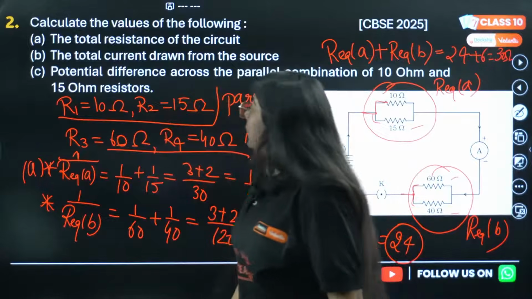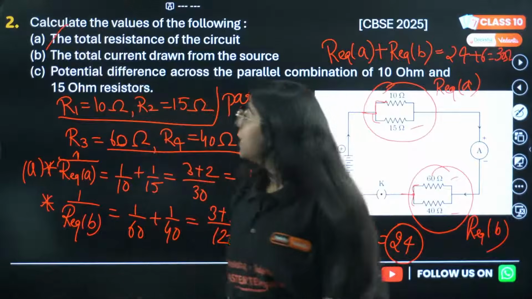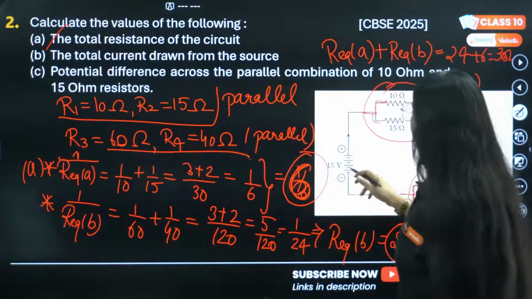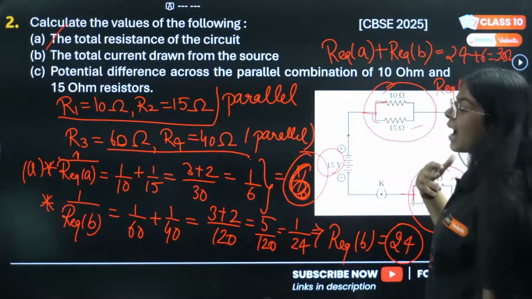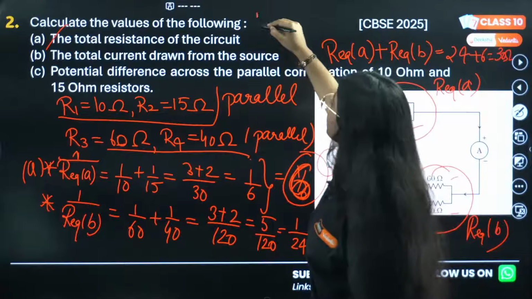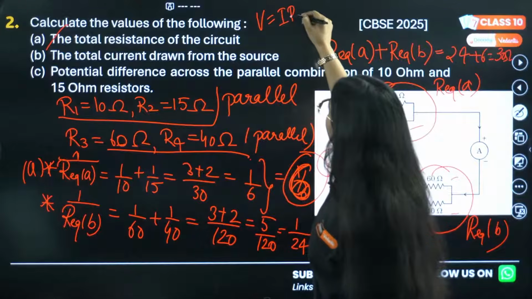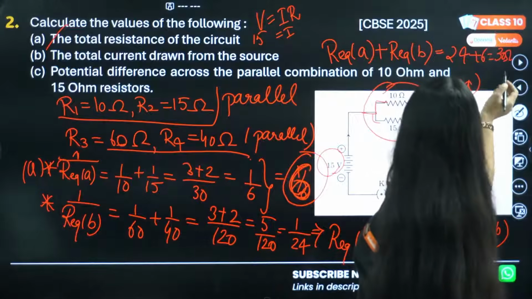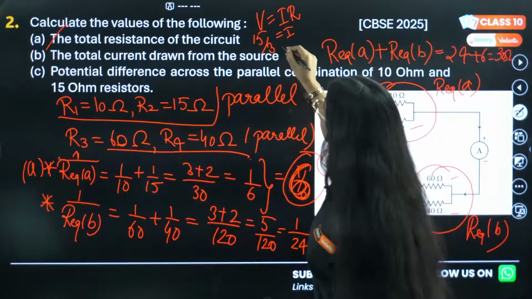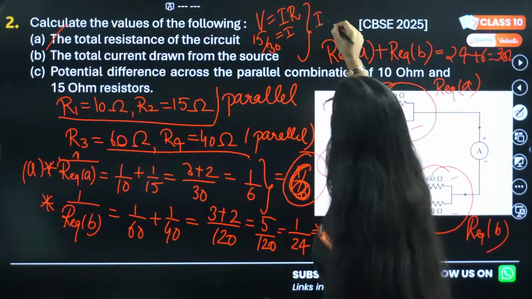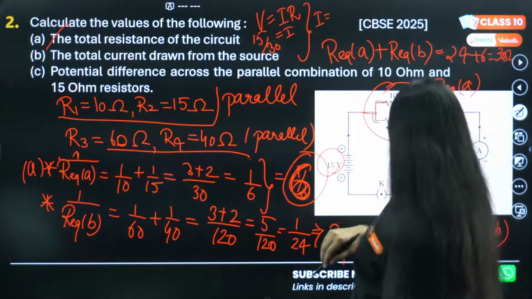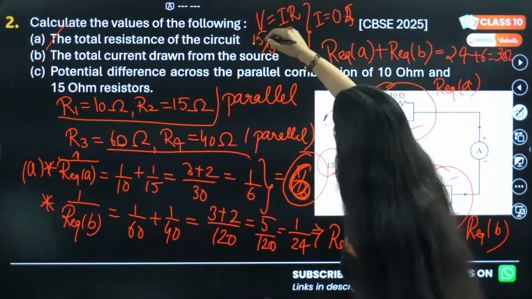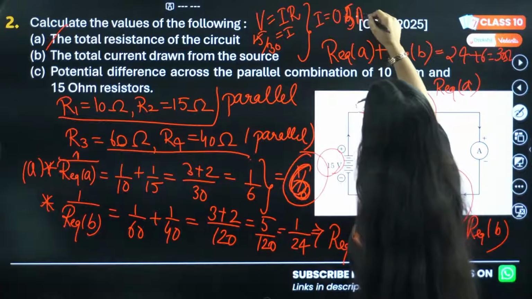Okay, the first part is now solved. Second, they need you to find the total current drawn from the source. Now this source is 15 volt. We have total resistance, so we can just use Ohm's law. Total current we need to find. V is 15 and we divide by 30. So my current will be 0.5 ampere.